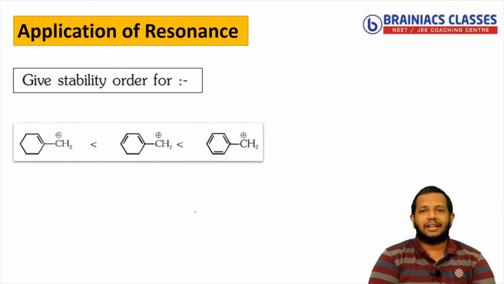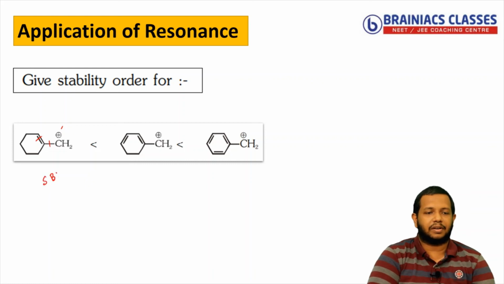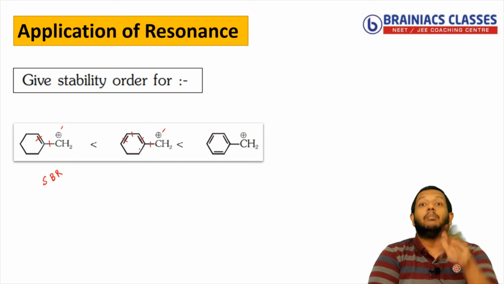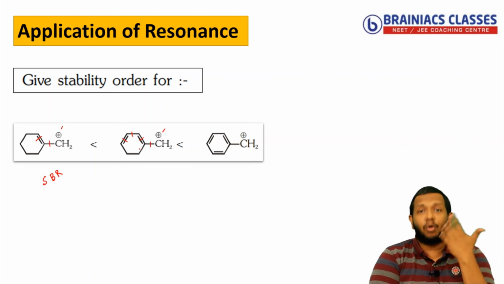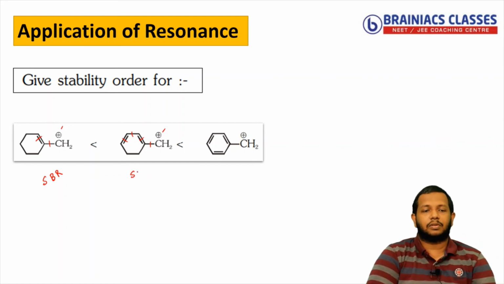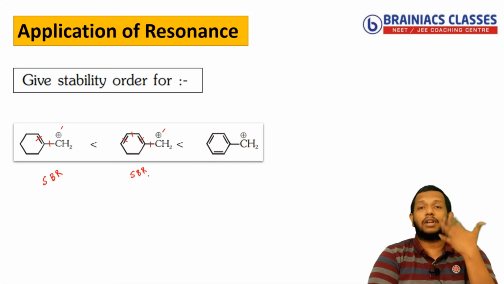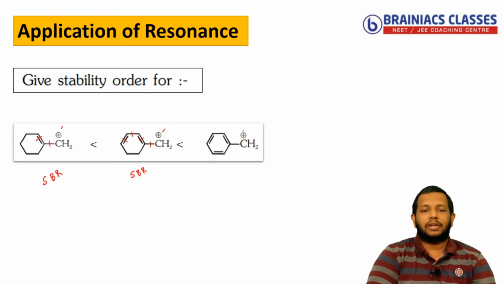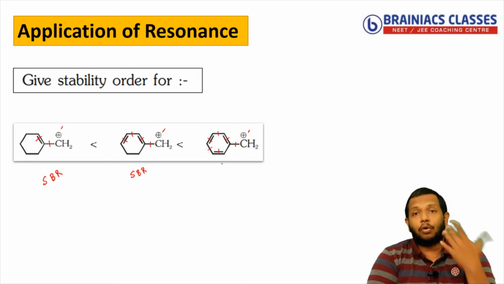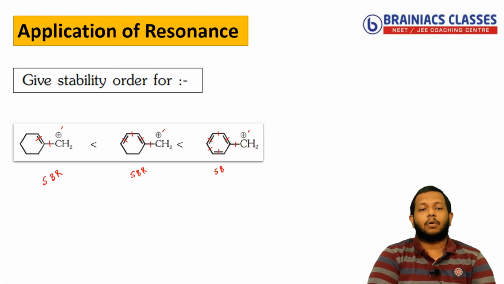Now please think about it and say. In the first one you can see double bond, single bond, positive charge. So resonance is present. So I can say it is stabilized by resonance in the first one. Next one, positive charge, single bond, double bond, single bond, double bond, more conjugation is present. That means more resonating structures are possible. So this is also stabilized by resonance, but with more resonating structures. Now going to the next one, positive charge, single bond, double bond, single bond, double bond, single bond, double bond. So more conjugation, that means more resonating structures.